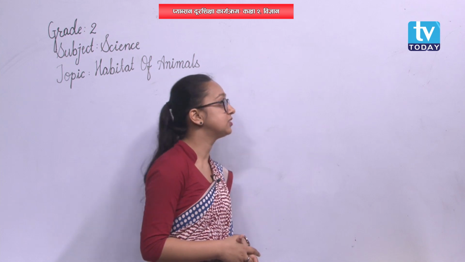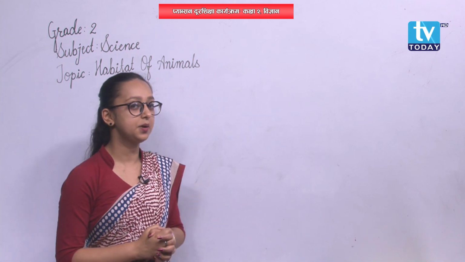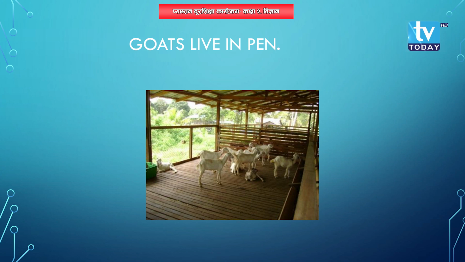Similarly, moving on to the second picture, what can you see there? Goats are seen. Where are the goats? They are also in their home, in their shelter. What is the shelter of goats called then? Goats live in pen. P-E-N, pen. It's not a pen that we write with, okay? The home of goats is also called pen.